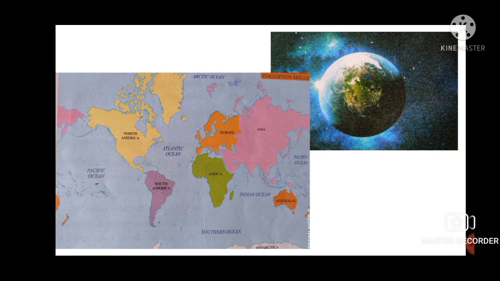India and China are the two most populous countries in the world. Which two countries? India and China have the most population in the entire world. So first point is Asia is the largest land and India and China are the most populated countries which are located in this continent.